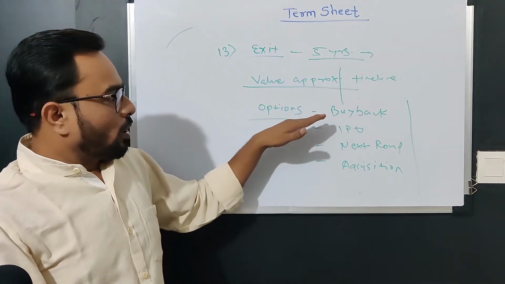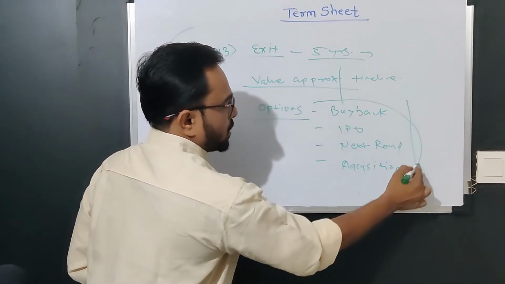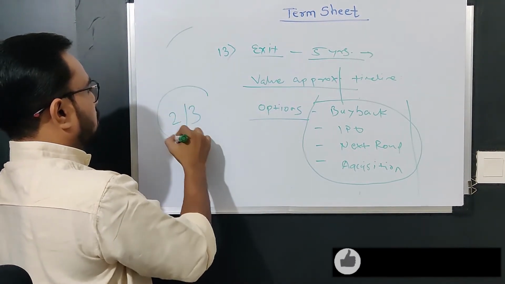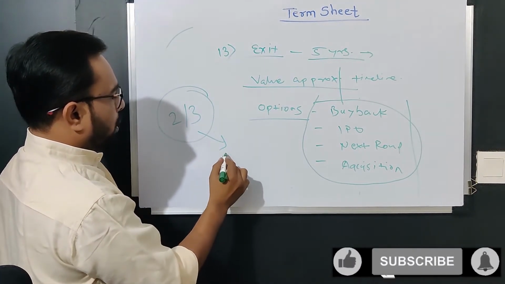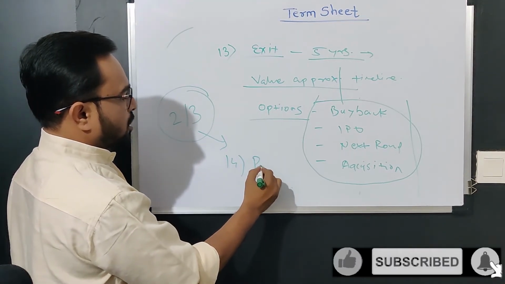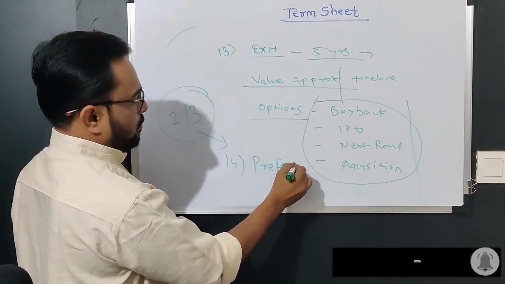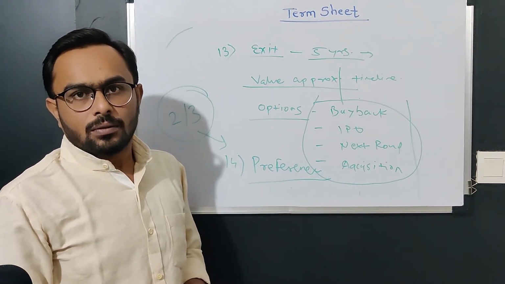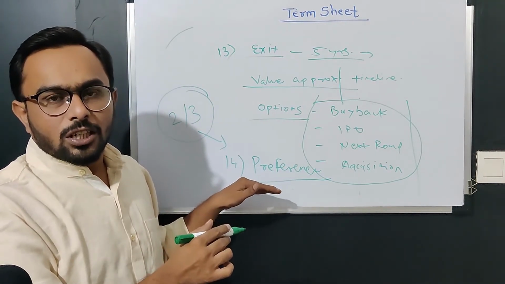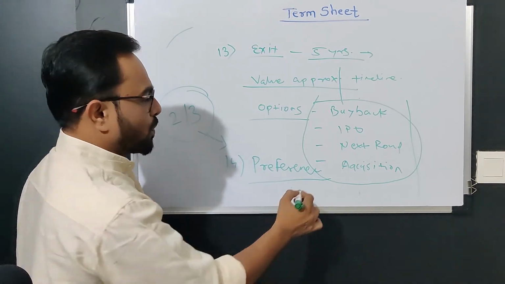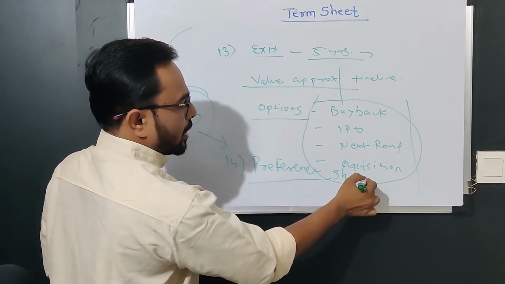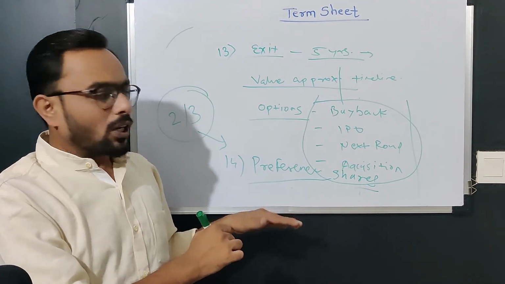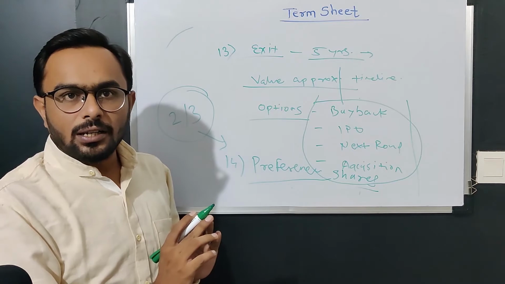If at all anything happens out of this and there are 2 or 3 investors, we have to very clearly mention preference. We call it preference share. We have to mention the preference shares very clearly. Who is going to get the early exit? Who has been given the priority? So that we can mention very clearly.